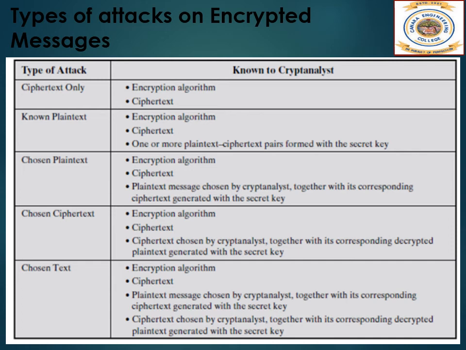An encryption scheme is unconditionally secure if the ciphertext generated by the scheme does not contain enough information to determine uniquely the corresponding plaintext, no matter how much ciphertext is available. That is, no matter how much time an opponent has, it is impossible for him or her to decrypt the ciphertext simply because the required information is not there. With the exception of a scheme known as a one-time pad, there is no encryption algorithm that is unconditionally secure.